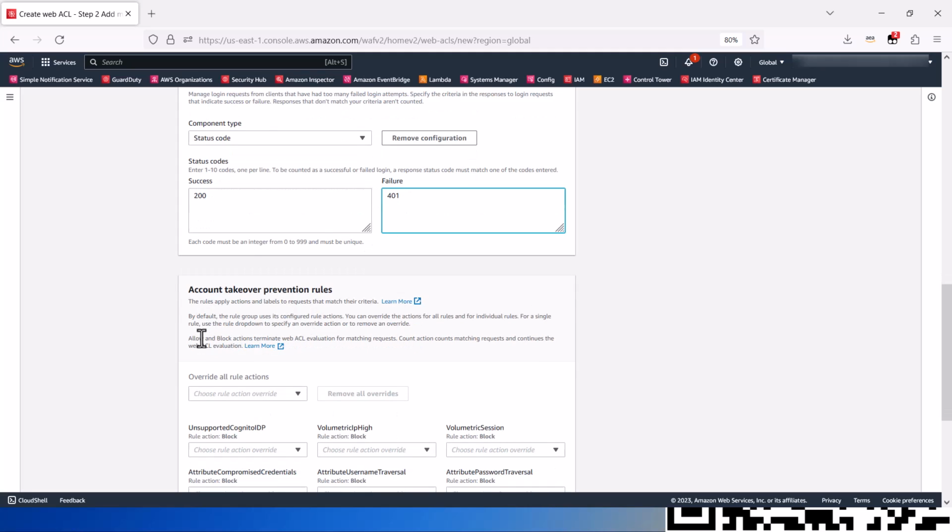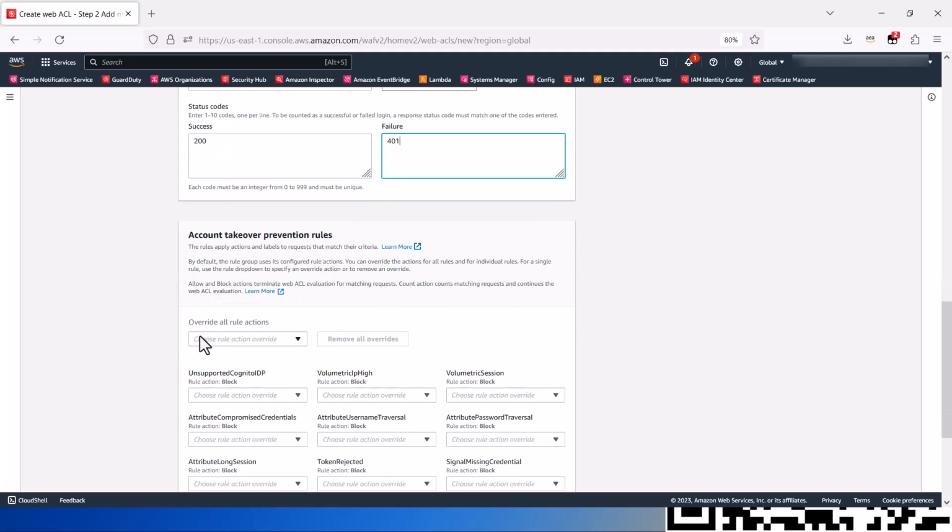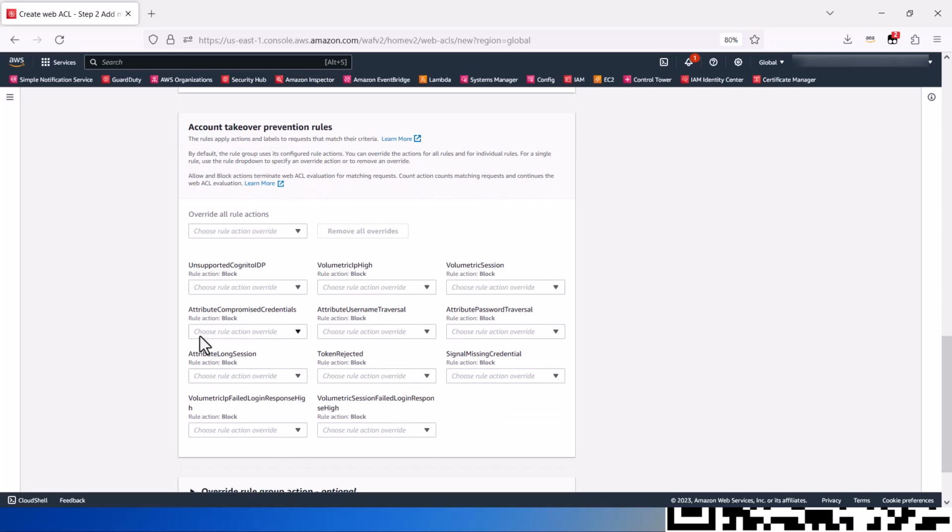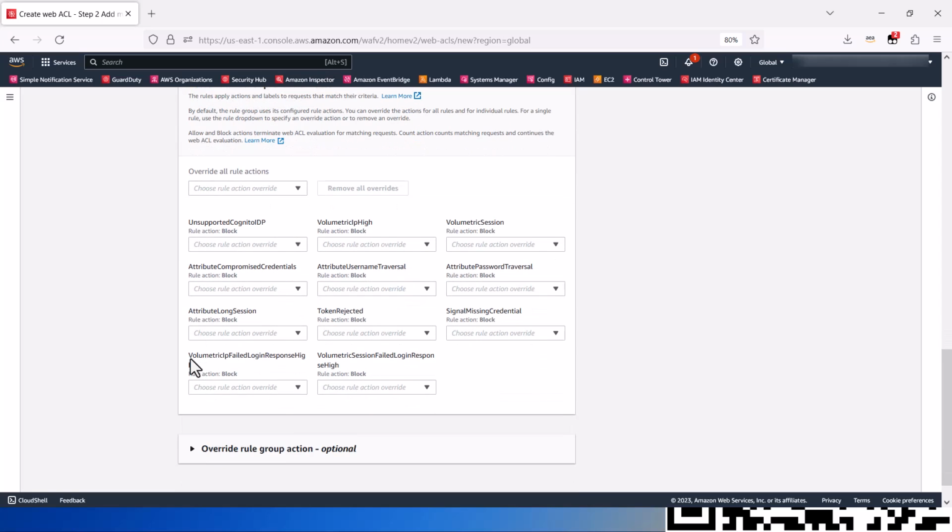Scrolling further down, here are all the account takeover prevention rules, and we can see the two failed login responses: volumetric failed login response high and volumetric session failed login response high. So, volumetric failed login response high inspects for IP addresses that have recently been the source of too high a rate of failed login attempts. A high volume is more than 10 failed login requests from an IP address in a 10-minute window.